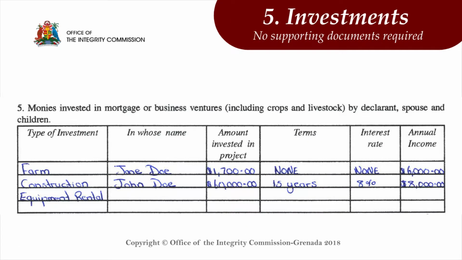Any investment which generates income must be listed under this section. This may include investments made from farming, rental apartments, and other business ventures.